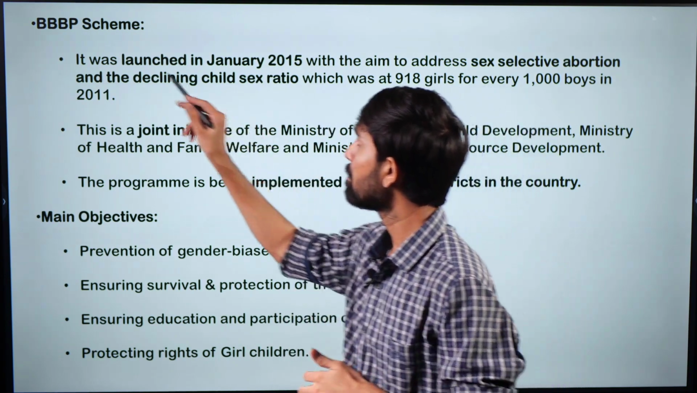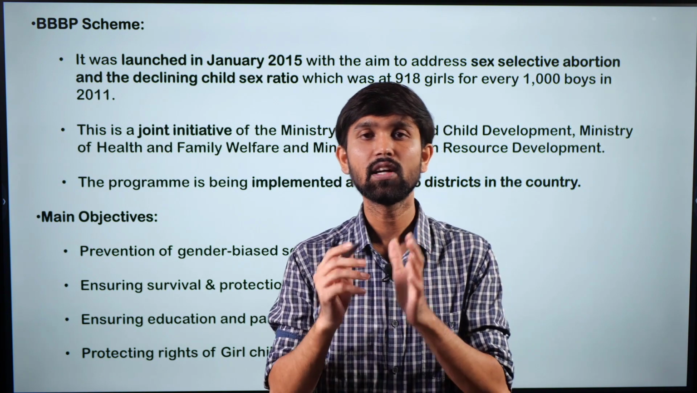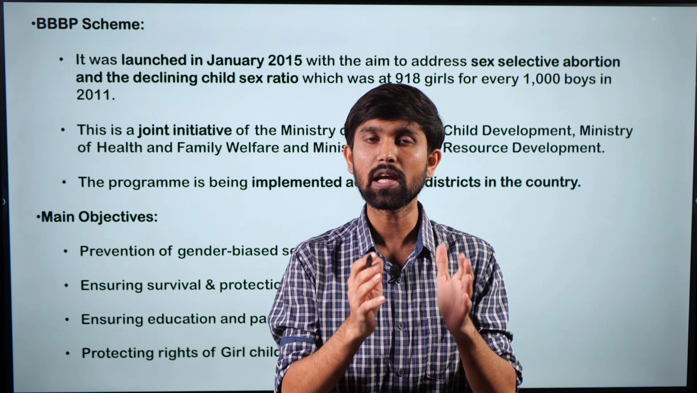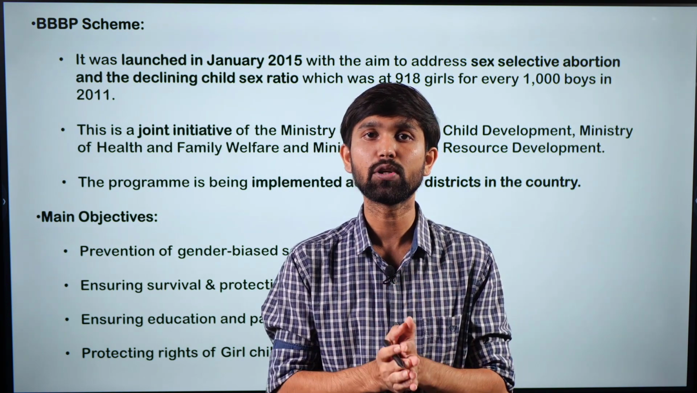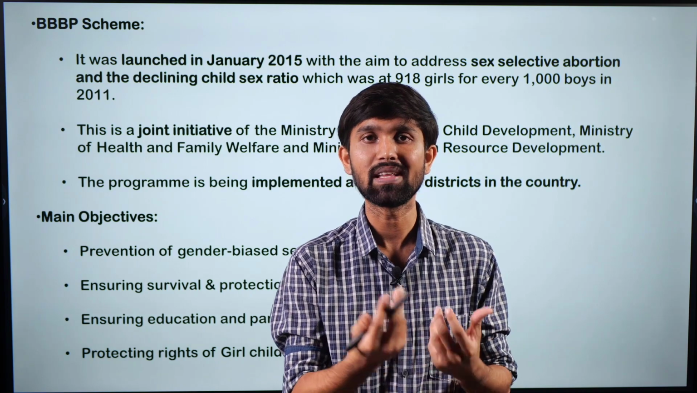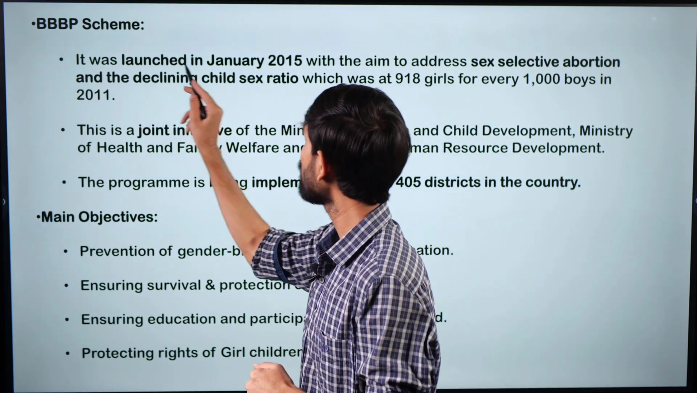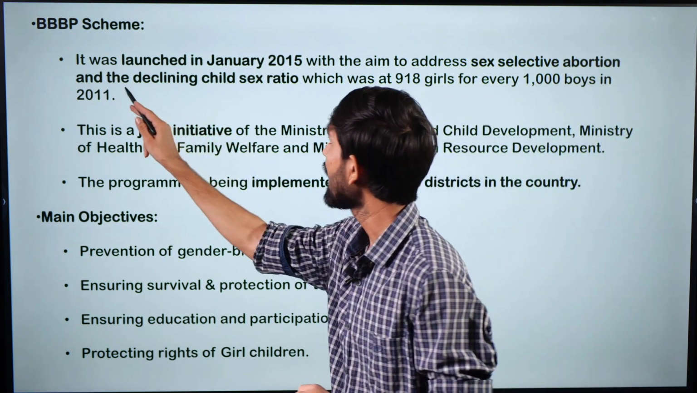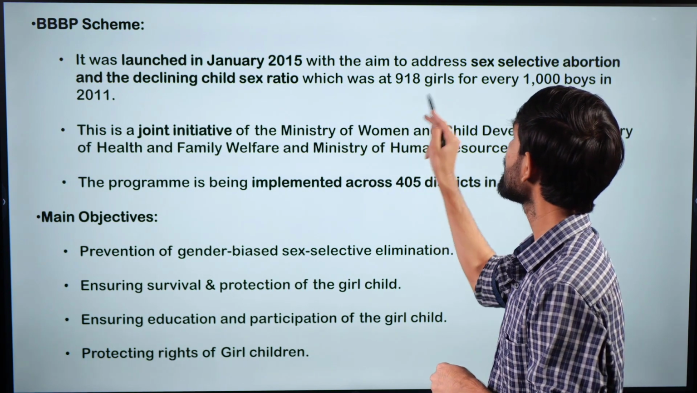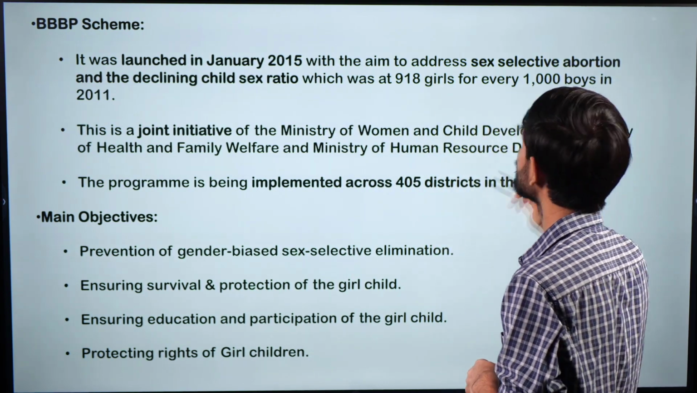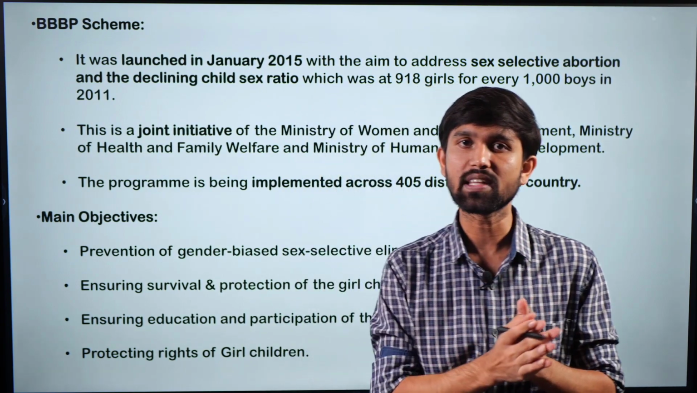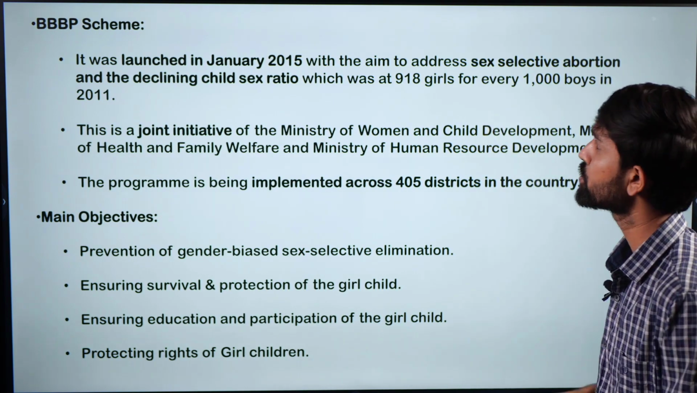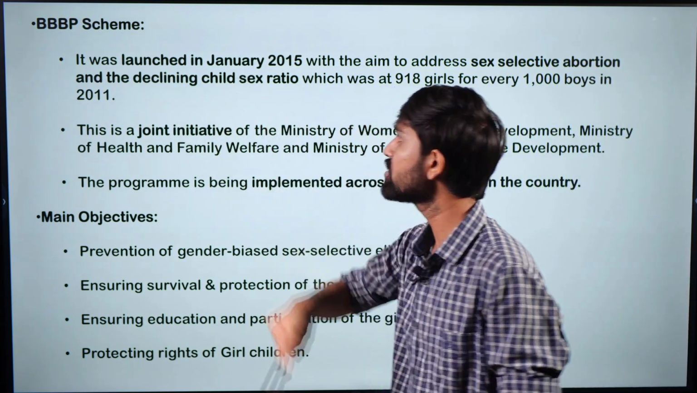So this scheme, Beti Bachao, Beti Padhao, as the name suggests, talks about saving the girl child and educating the girl child, which are 2 of the most important intervention areas required when we talk of the safety of the females in India. So it was a scheme launched in January 2015 with the aim to address sex-selective abortion and the declining child sex ratio, which was at 918 girls for every 1,000 boys in 2011. So as we can see, this scheme was launched to basically take care of 2 activities, where the sex-selective abortion were being done and to take care of the declining child sex ratio.